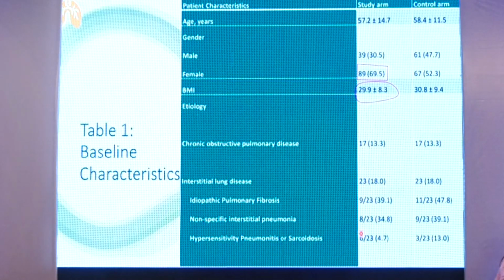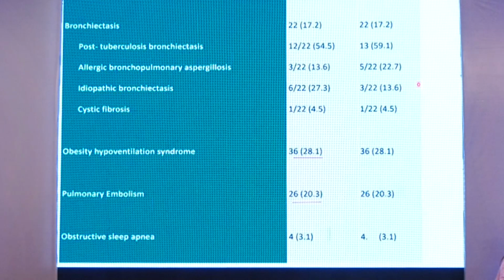Let's look at the study characteristics. The study arm had COPD patients, ILD 23, and the female and male ratio: the female patients were 89, and 67 were in the control arm. For bronchiectasis, we took patients who had post-TB bronchiectasis, ABPA, idiopathic, and cystic fibrosis, so we included all these 4 causes of underlying bronchiectasis. Then we took obesity hypoventilation syndrome, patients with pulmonary embolism, and obstructive sleep apnea.